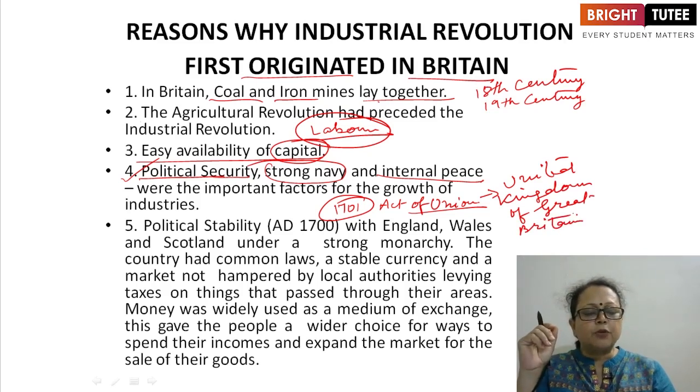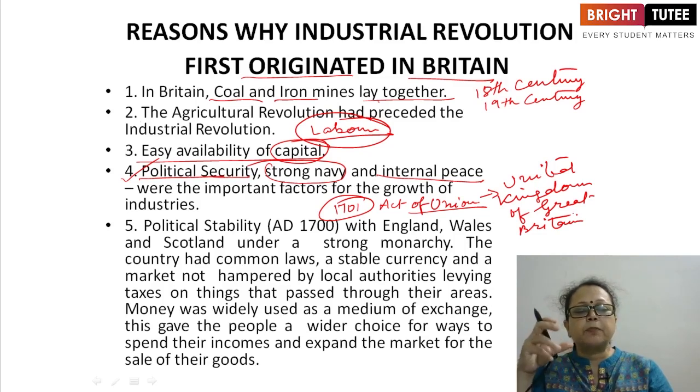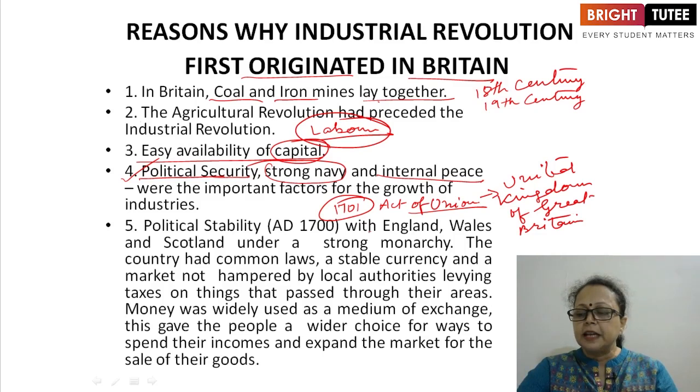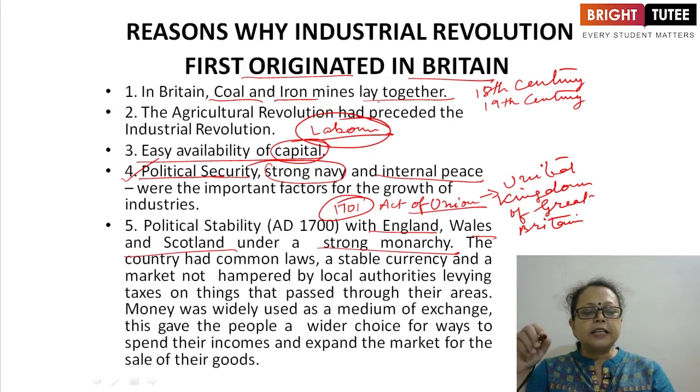Great Britain was formed, which gave political stability to the country. According to this, England, Wales and Scotland came under a strong monarchy. These countries were now under the control of the monarchical system of government, and this monarchy was from England. So now this vast territory had common laws for all the countries.